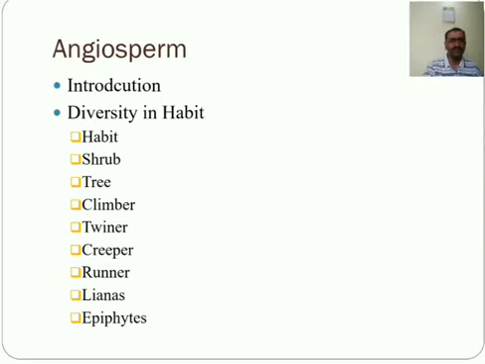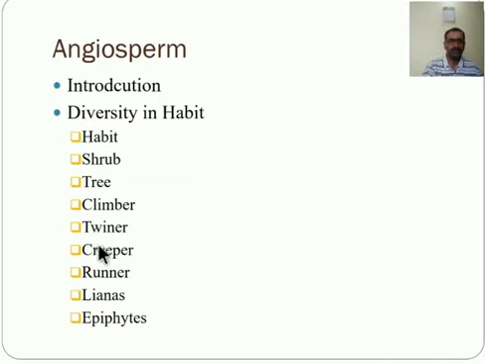Money plant is another example of the climber. Next one is the twinner. It is a plant whose branch stem twines around the support and climbs. For example, Clitoria, Gokern, Cordifolia. These are the examples of the twinners.